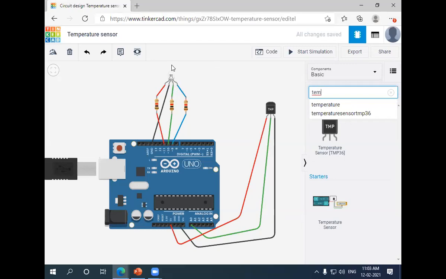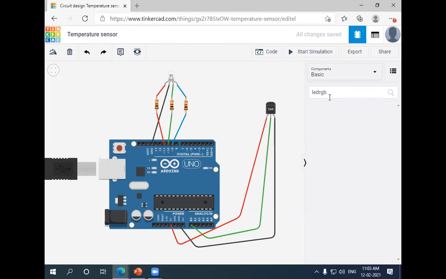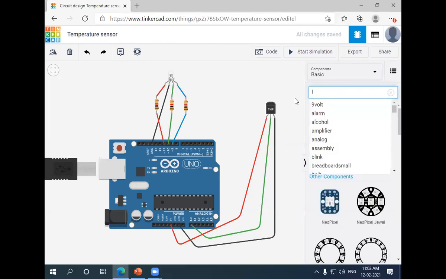Then I wish to show the RGB. So I'm typing RGB here, and I'm getting LED RGB. So I'm having the LED RGB, and I'm just dragging and dropping it here.